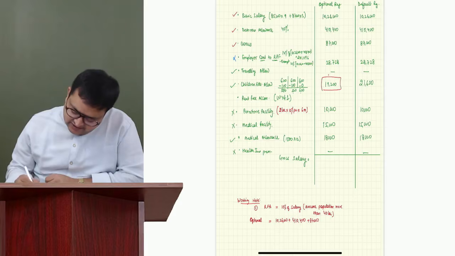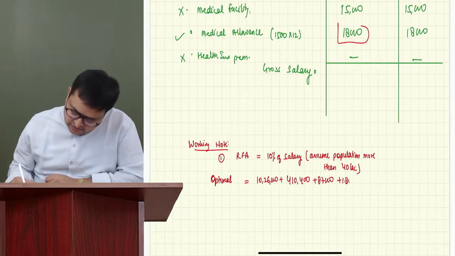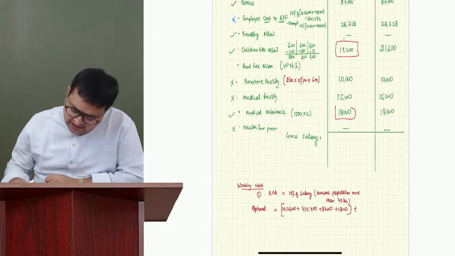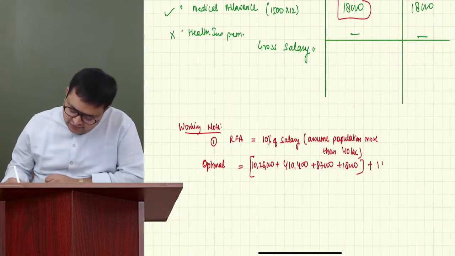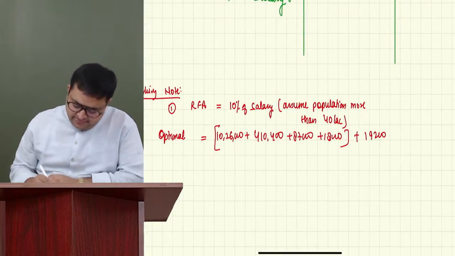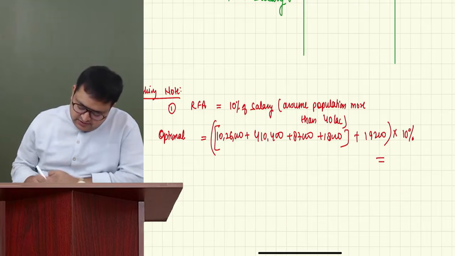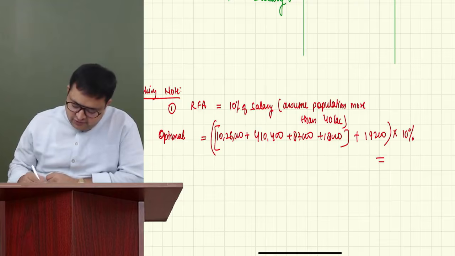Children education allowance I'll keep separately, and I will add 19,200 separately also, so I don't have to do this exercise again. And this into 10%. So how much is the total for this?